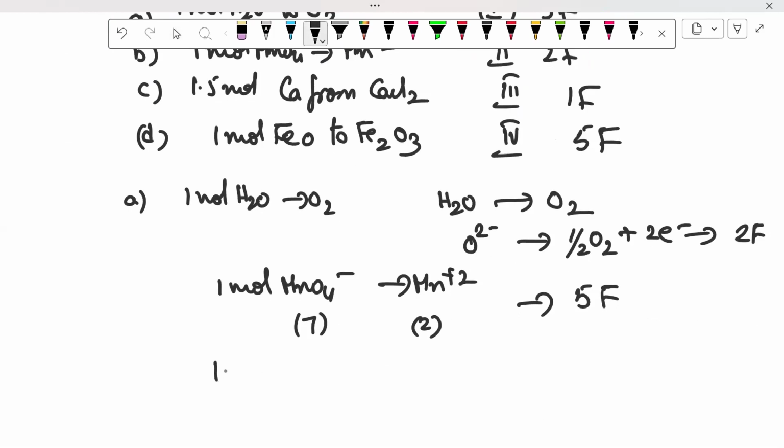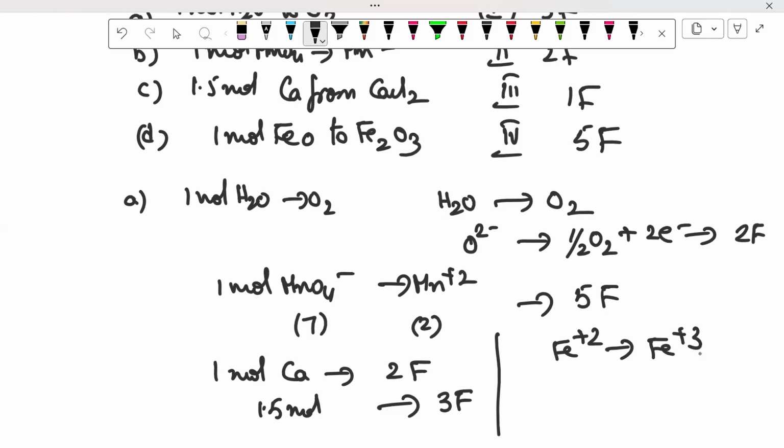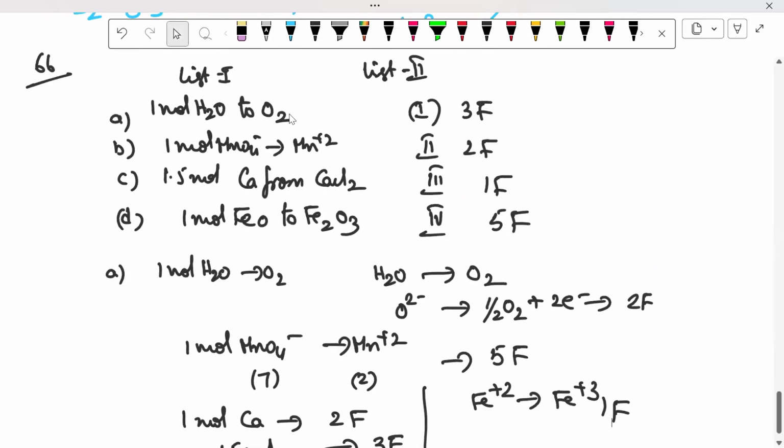Next one. From the given, 1 mole of calcium means 2F. 1.5 mole of calcium means 3F. And the next, FeO: Fe plus 2 to Fe plus 3, that means 1F. Then finally, the first option is correct. That means A is 2, B is 5, C is 1, and D is 3. Okay? Next, 67.